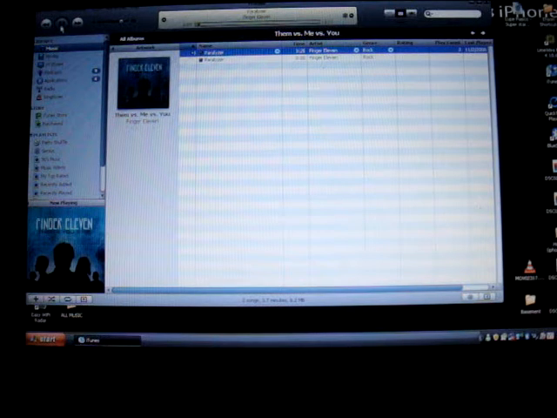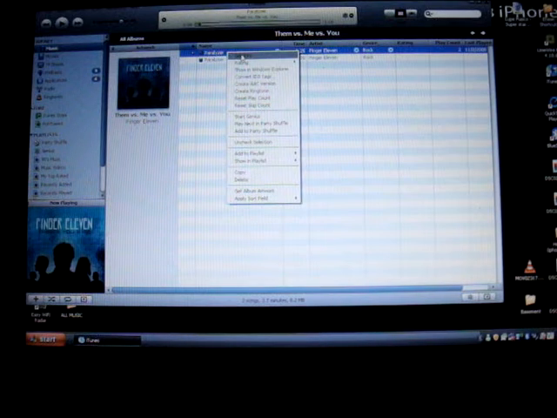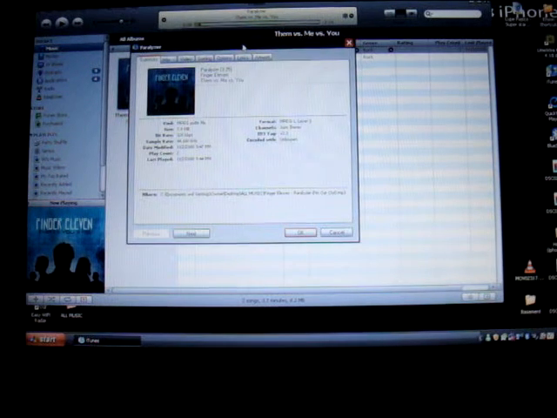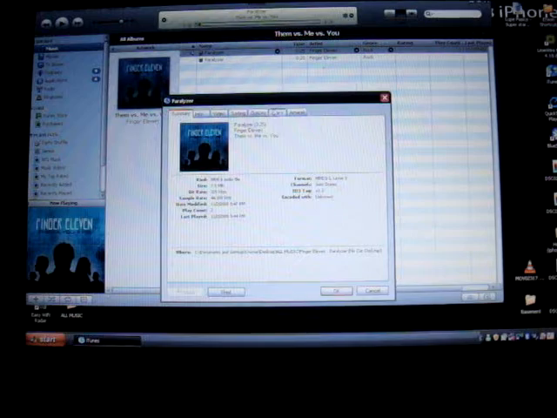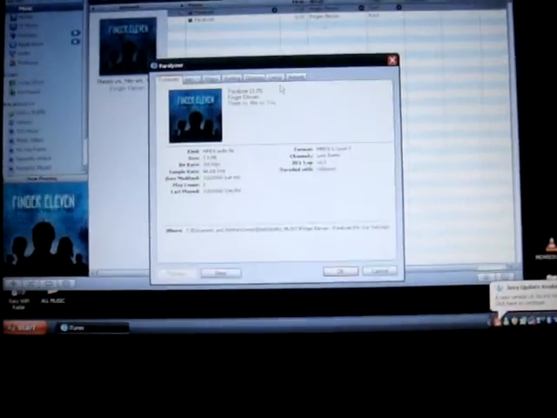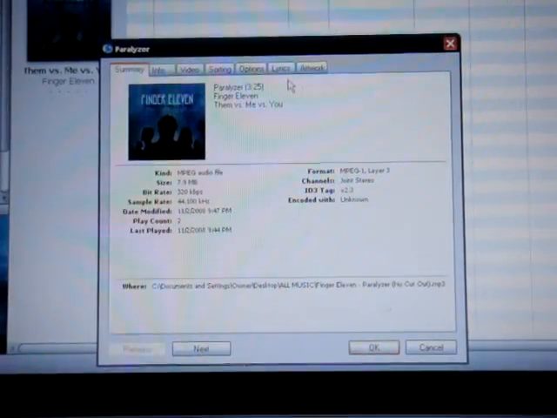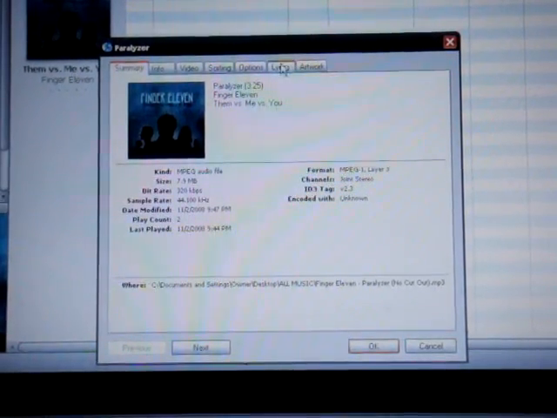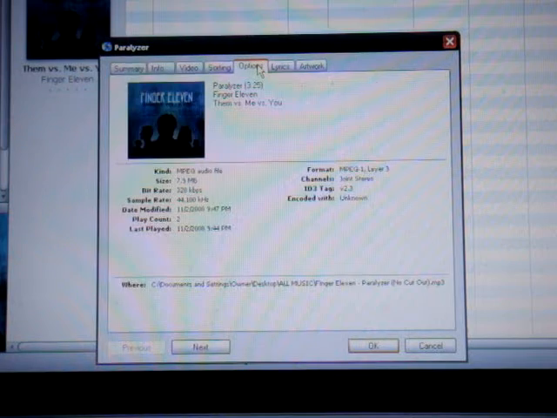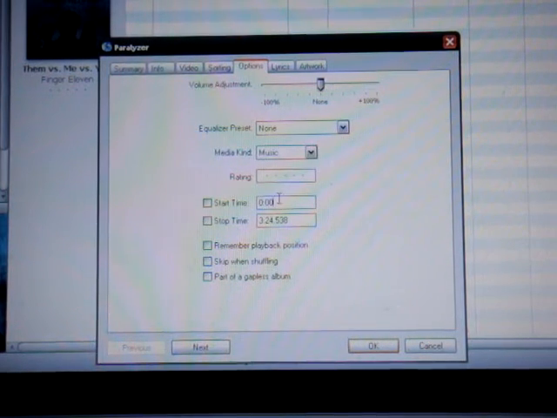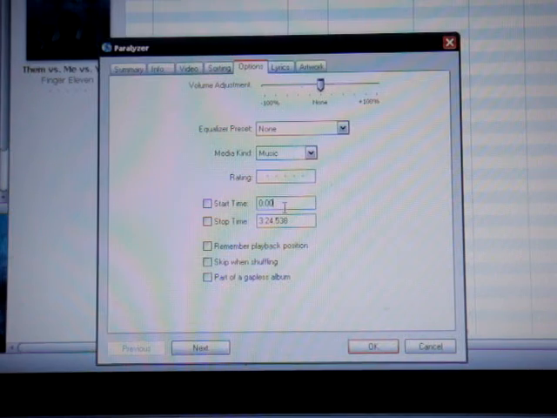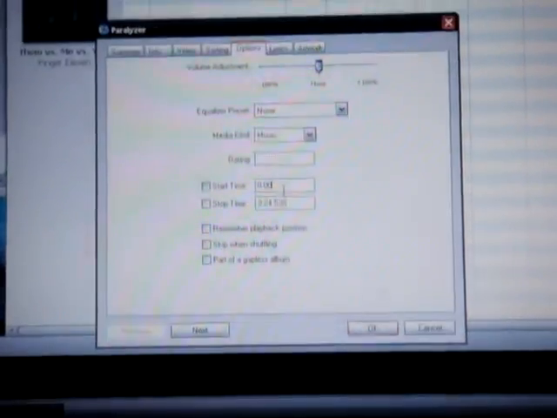So now what you do is you go on Get Info. This thing pops up here where you see the mouse right there. Let me just zoom in. Alright, there's options right there. Okay, and here is the playtime that you have. You can change that into whatever time you want for your ringtone.